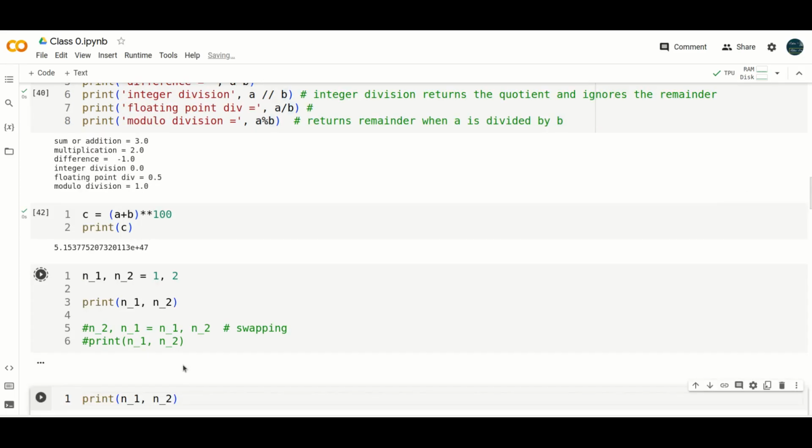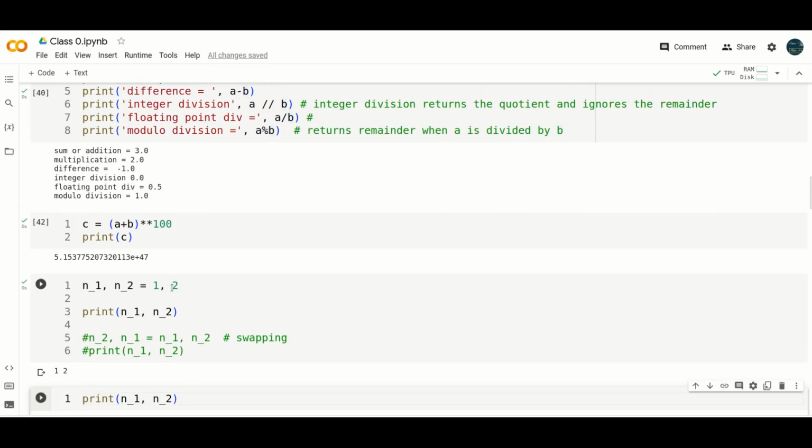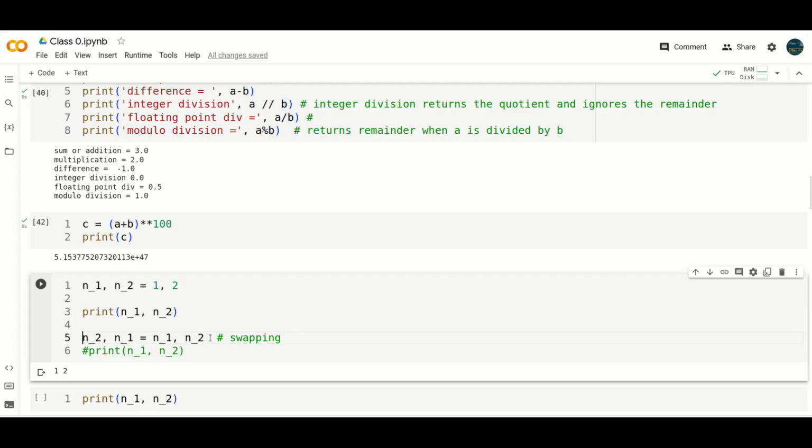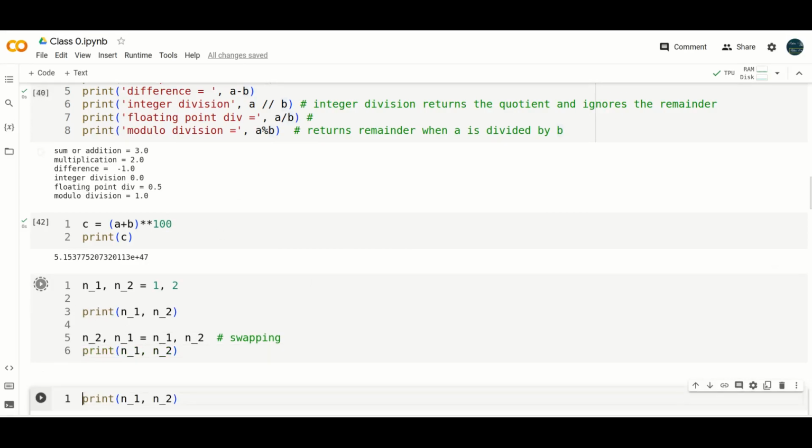Now n1, n2 equals n2, n1. That means swapping. The value of n1 will be stored in n2, and the value of n2 will be stored in n1. Now I print: 1 2, then 2 1. This is called the swapping operation.